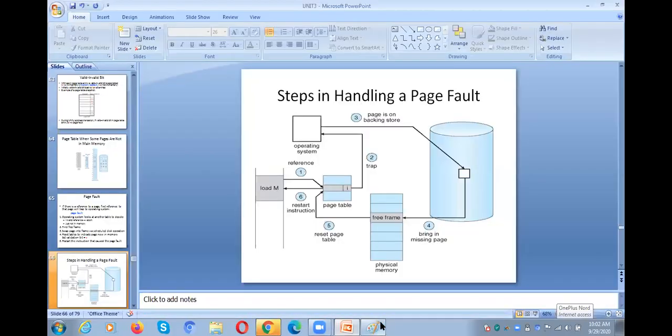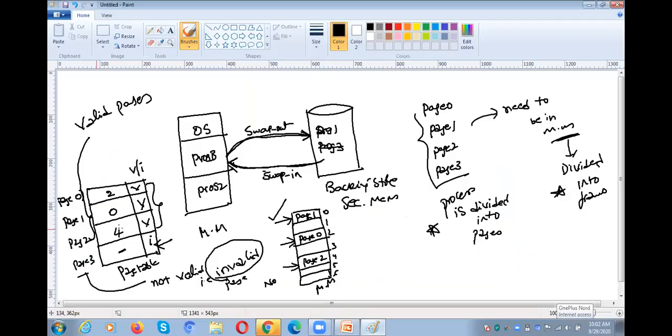Earlier, in this particular table, whenever you want to check whether the page is valid or invalid, where can we get the information? From the page table you are getting the information. If the page is available in the main memory frame, it is valid. If the required page is not available in the main memory, it is invalid. So whether the page is available in the frame or not, how can we know that? With the help of the page table's valid and invalid bits, you can give an answer whether the page is available in a main memory frame or not.